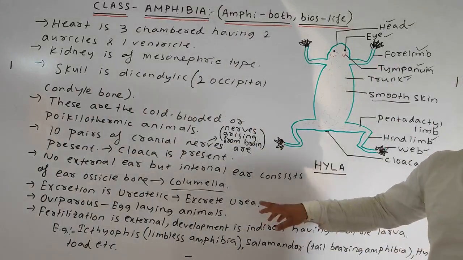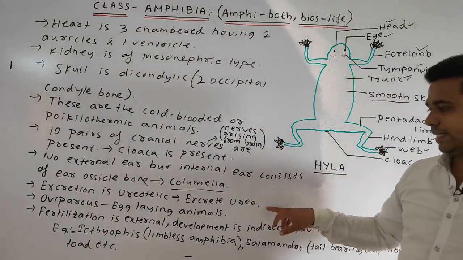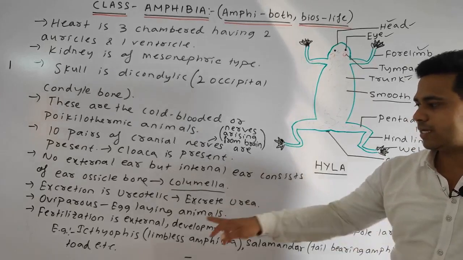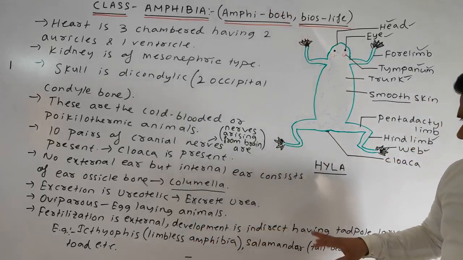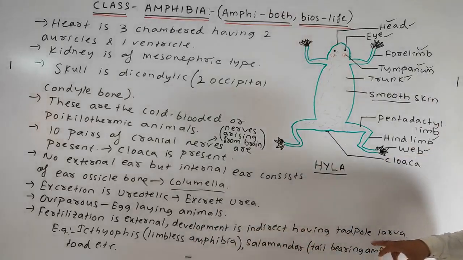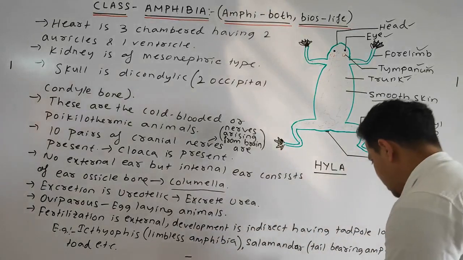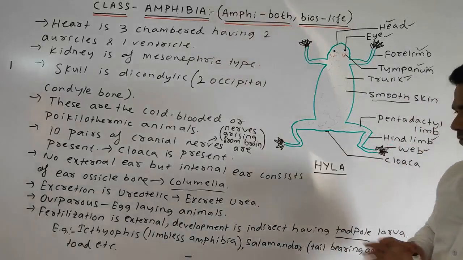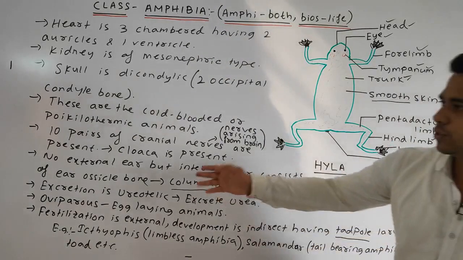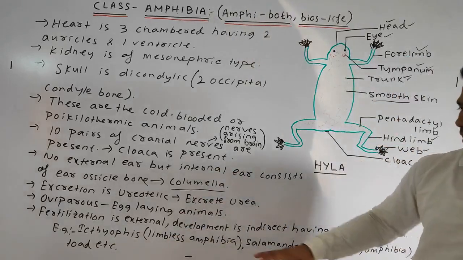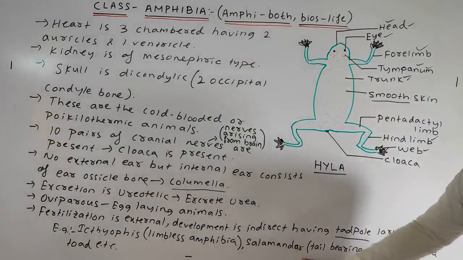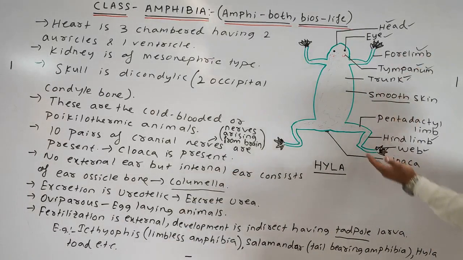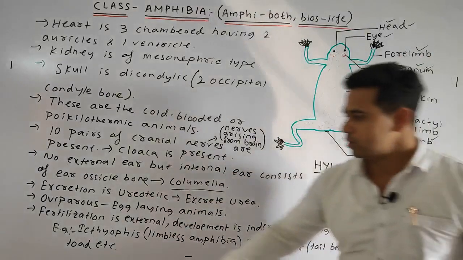Excretion is generally ureotelic, means it excretes the urea. Oviparous means these are the egg-laying animals. Fertilization is external, but the development is indirect, having the larva, that is called the tadpole larva. And lastly the common example you can take, such as your ichthyophis, which are called the limbless amphibia. Salamander, which are called the tail bearing amphibia, and the Hyla, as we have done the diagram of the Hyla, and also you know the toad.